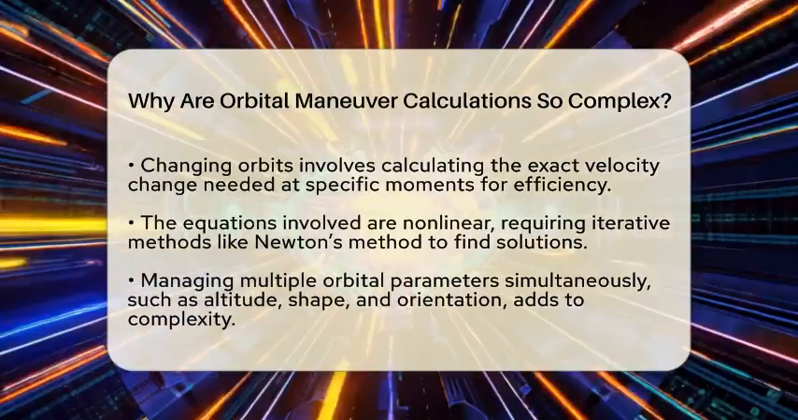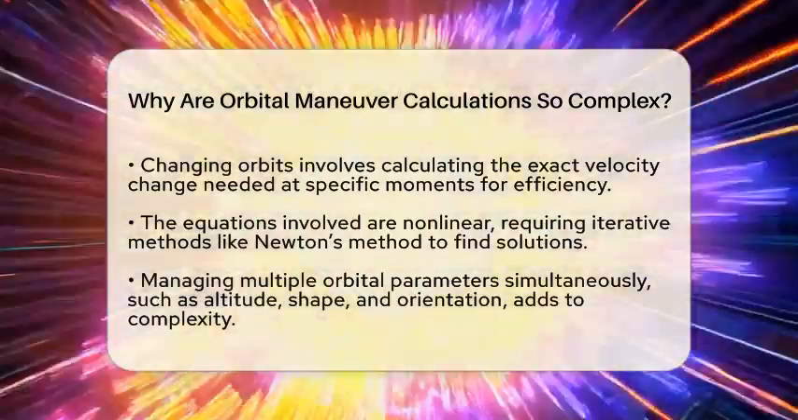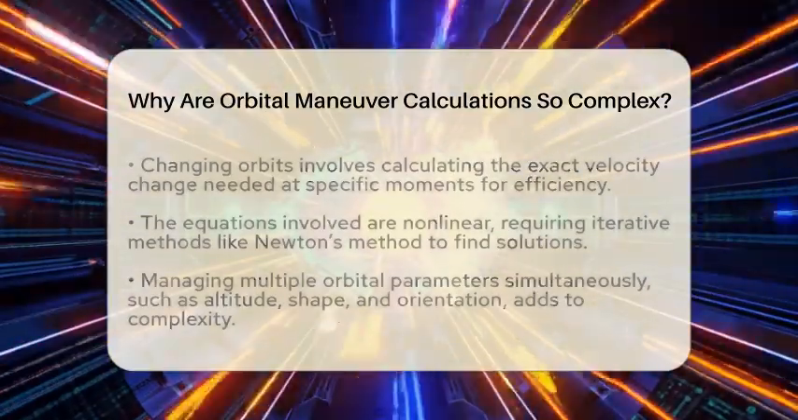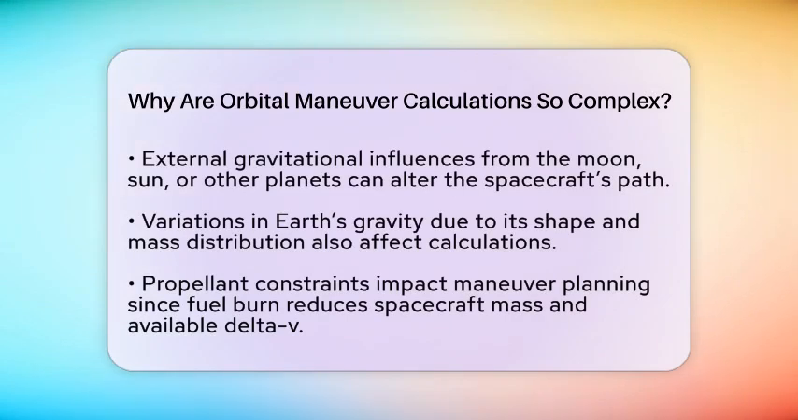Gravitational influences don't stop at the main planet. Other celestial bodies like the Moon, the Sun, or even nearby planets can tug on the spacecraft, altering its path. Earth's gravity isn't perfectly uniform either, with variations caused by its shape and mass distribution. For interplanetary missions, the spacecraft leaves Earth's sphere of influence and enters the gravity fields of other bodies, making the calculations even more complicated. Propellant constraints add another layer of difficulty.